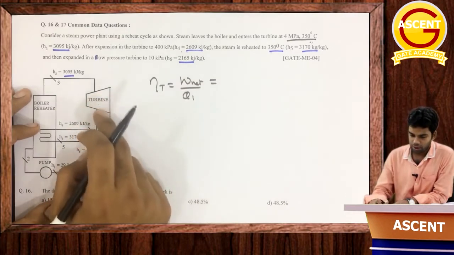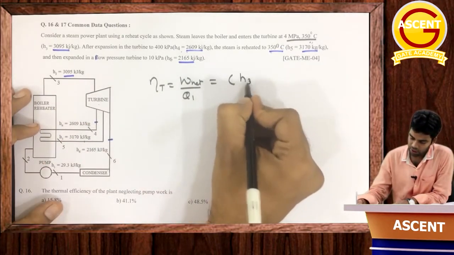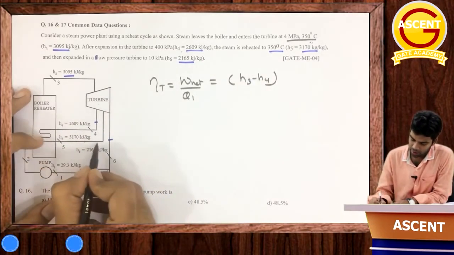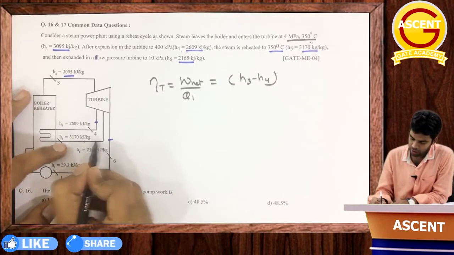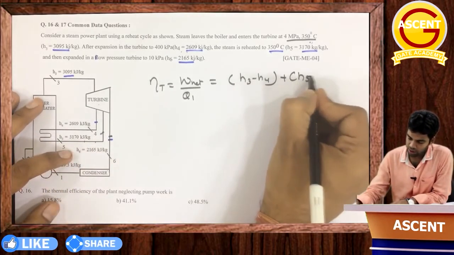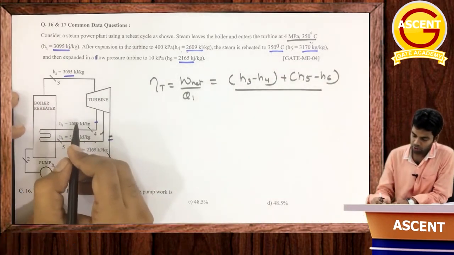So total work done here will be equal to, first, H3 minus H4, the work done in the high pressure turbine, plus, then it is reheated up to point 5, then from 5 to 6 again it is expanded in the turbine, so this will be plus H5 minus H6. This is total W net divided by Q1, total heat transfer.